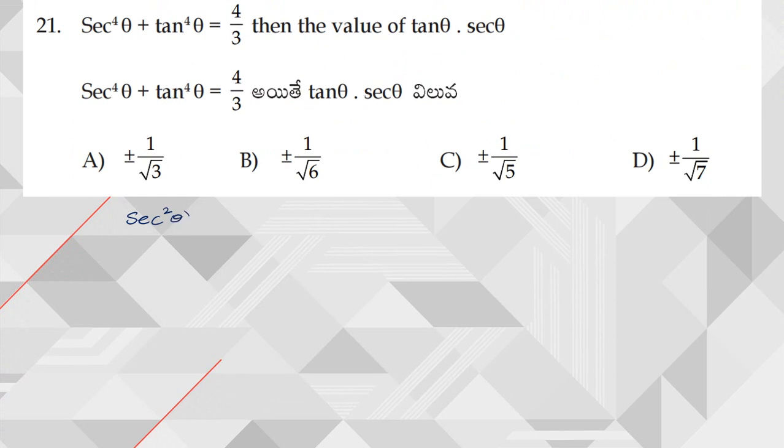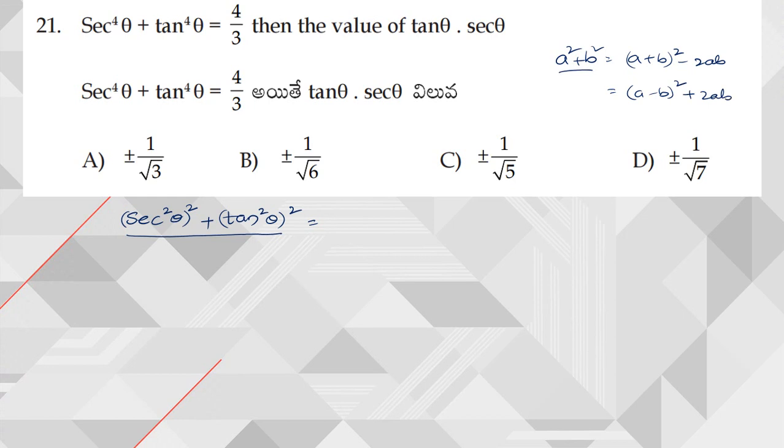So secant power 4 theta I am going to write as secant square theta whole square plus tan power 4 theta as tan square theta whole square. Now this is in the form of a square plus b square. We have two formulas for a square plus b square: one is a plus b whole square minus 2ab, and the other is a minus b whole square plus 2ab. Now we need to choose the formula correctly so that the problem becomes simple.